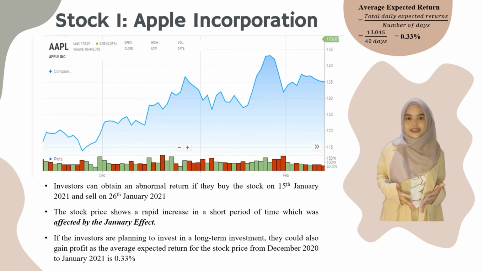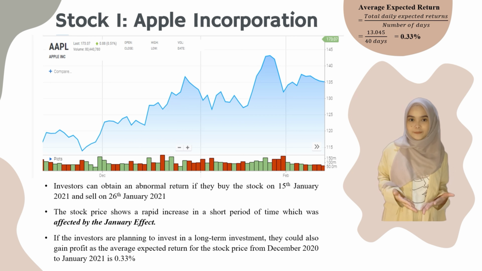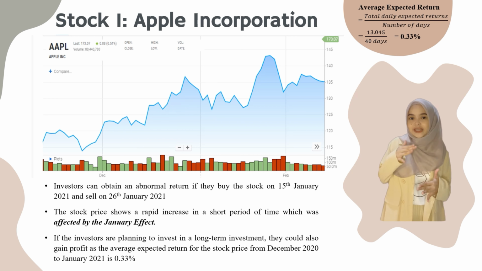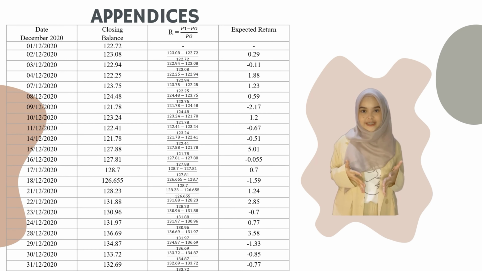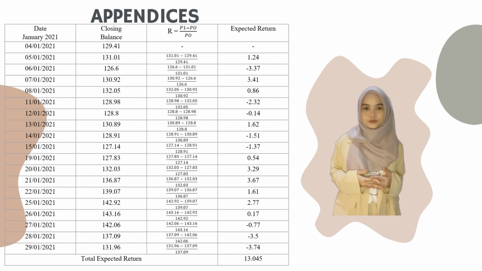Hence, the investor can obtain an abnormal return if they buy the stock on 15 January and sell on 26 January, since the stock price shows a rapid increase in a short period of time. If the investors are planning a long-term investment, they could also gain profit as the average expected return for the stock price is 0.33%. This is the appendices to calculate the daily stock return for December 2020 and January 2021.